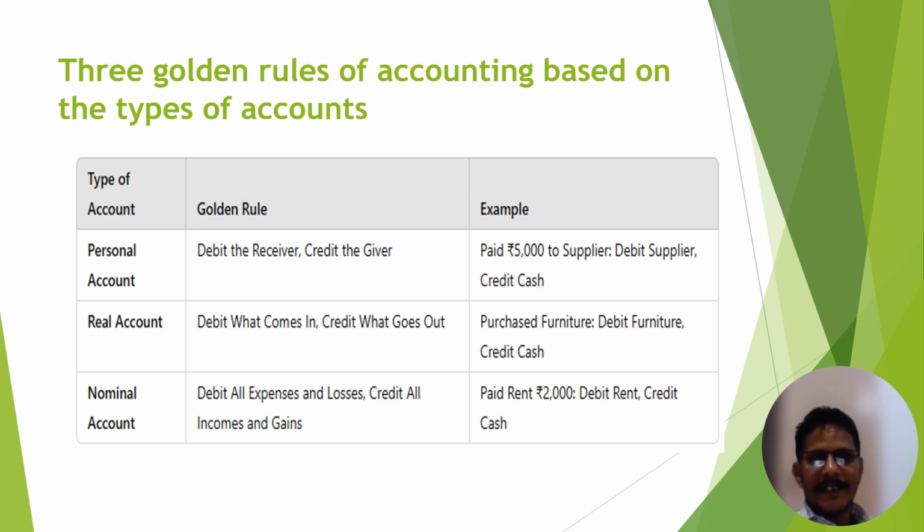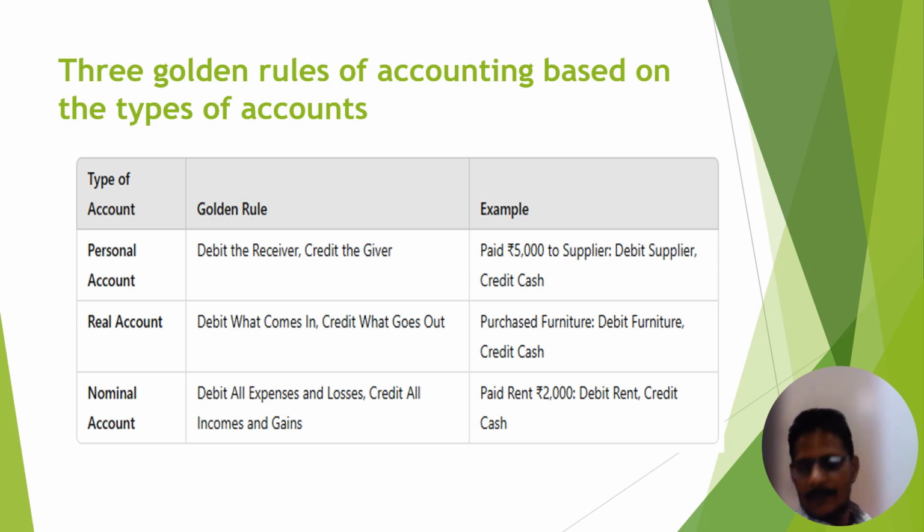Now, second, the real account. For the real account, we take one example: purchase of furniture. Listen carefully. Under this transaction, the furniture comes into the business. Furniture is our asset. This is our real account. This asset comes into the business, so we have to mention this furniture in debit.